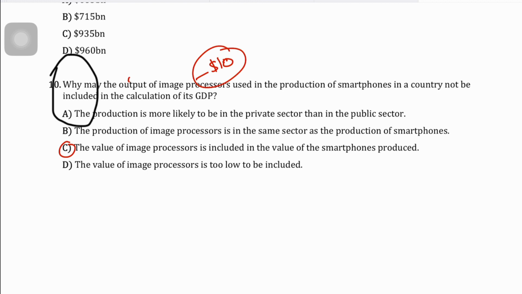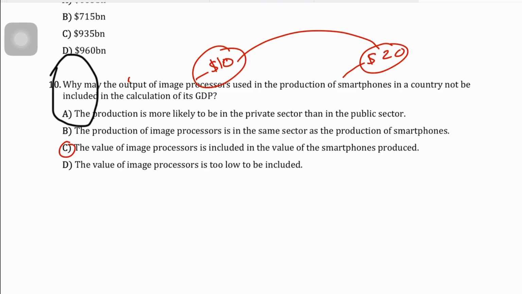And let's say the final output of the production of smartphones is valued at, let's say, $20, so this $20 includes the $10 that is the output from the image processing industry, right? And so measuring the value of the finished products would mean that image processors would already have been counted in the output of the smartphone industry, right?